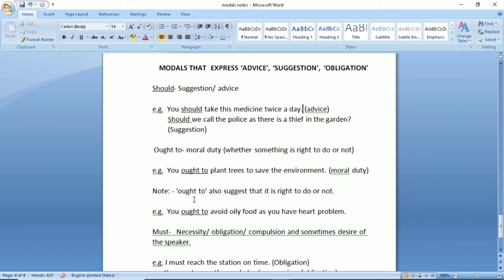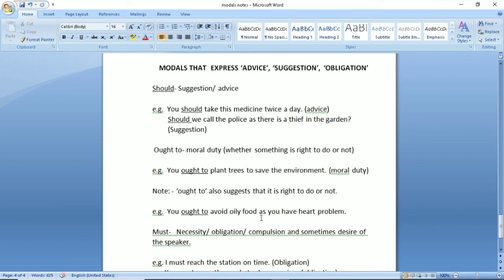Note, ought to also suggests that it is right to do or not. When you are using ought to, then you are giving very deep thinking to yourself about whether I should do this work or not, whether it will be morally good to do the work or whether it will be bad.